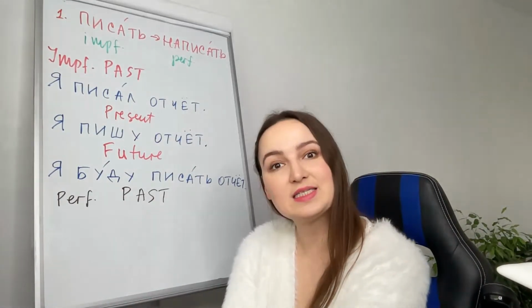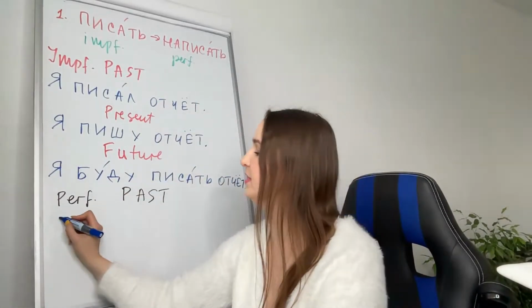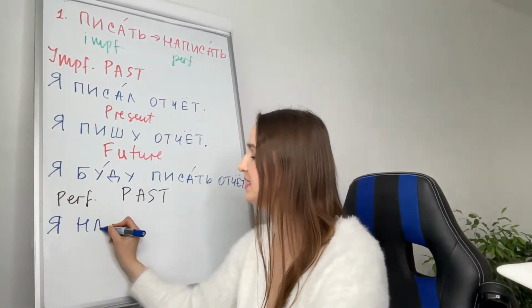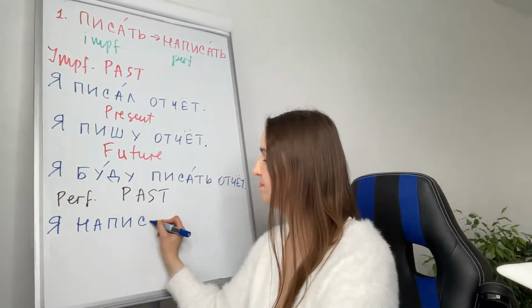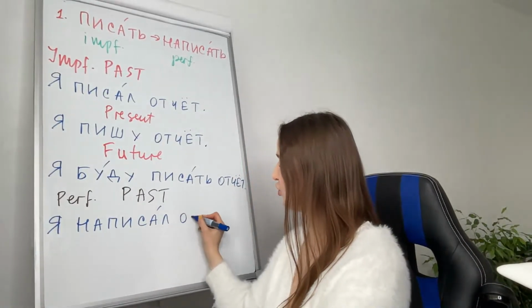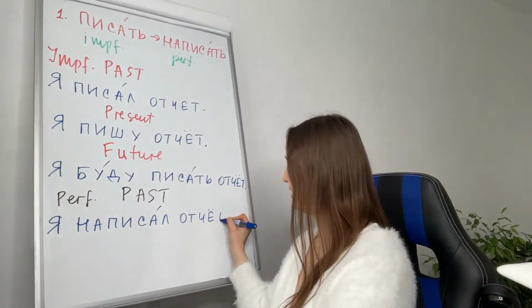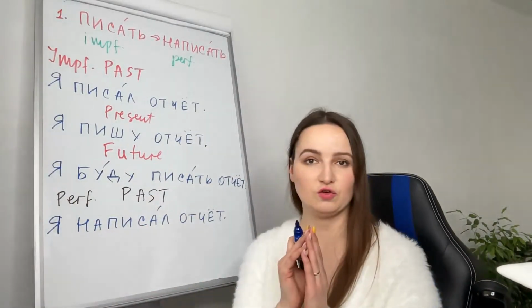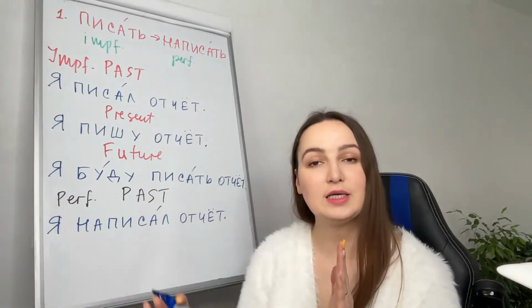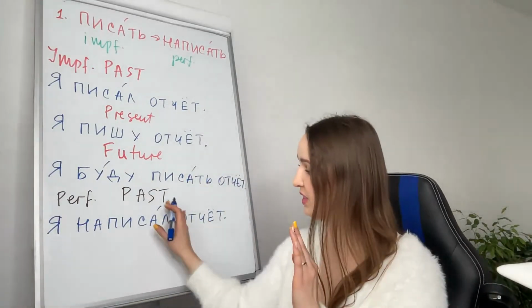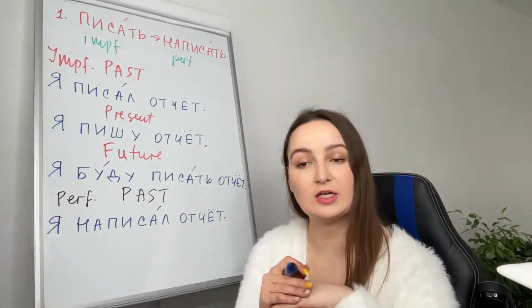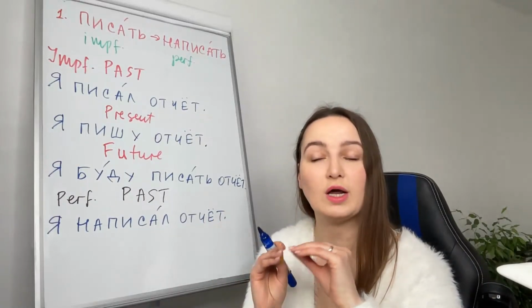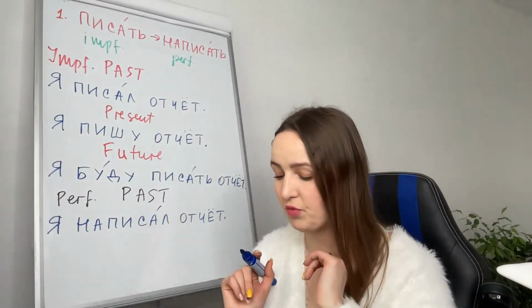Я написал отчет. I finished writing the report. I wrote a report.